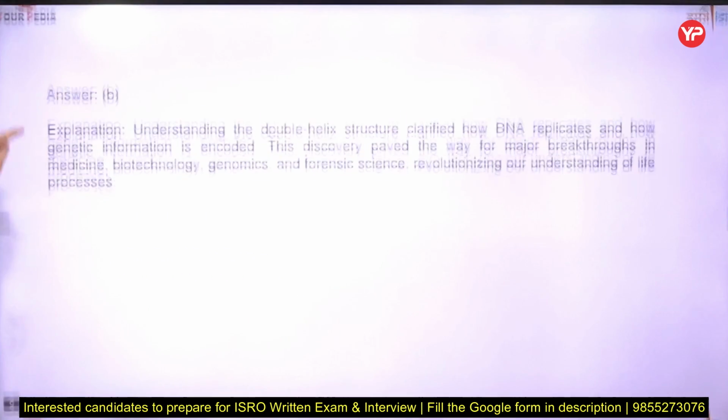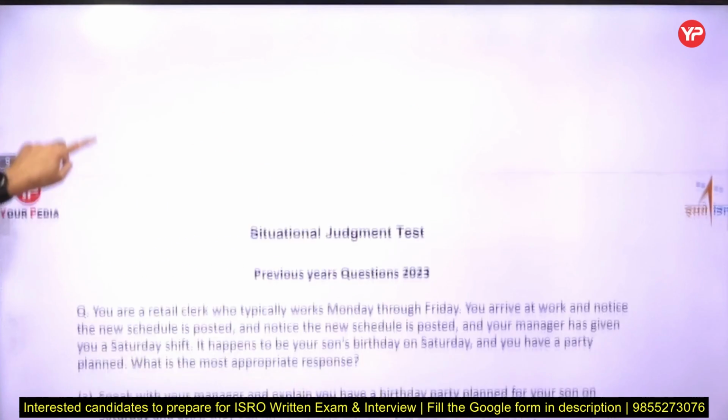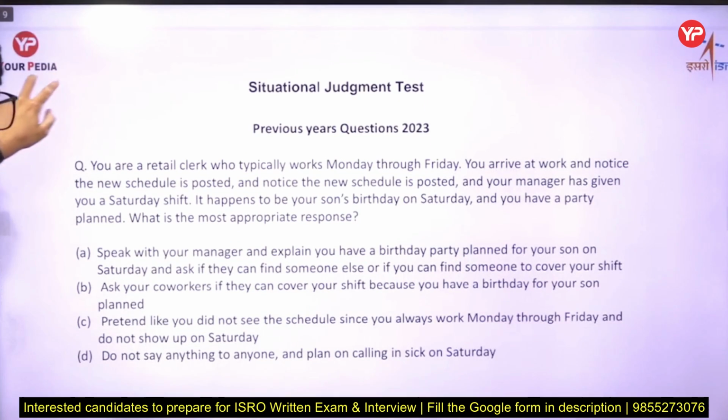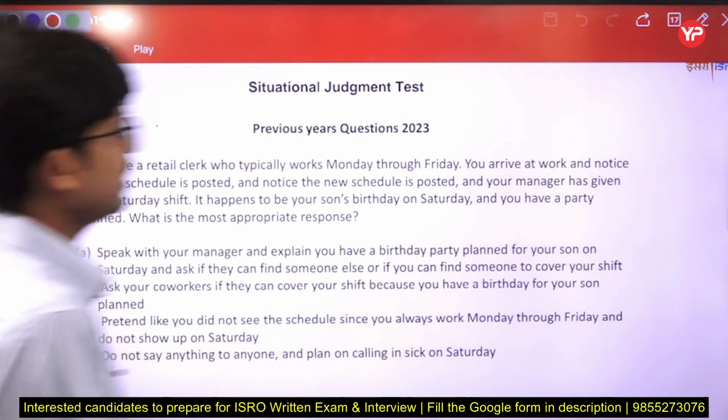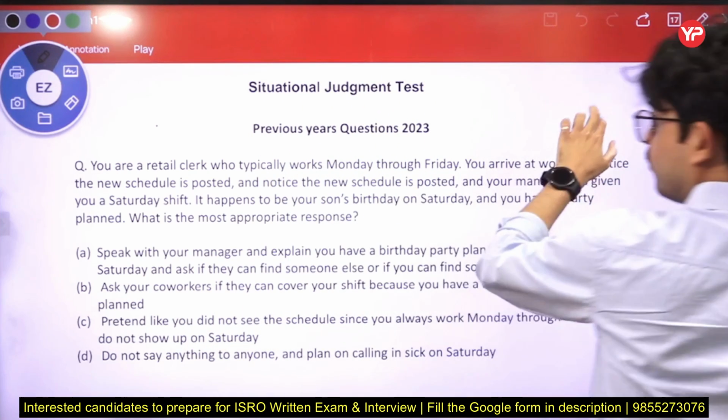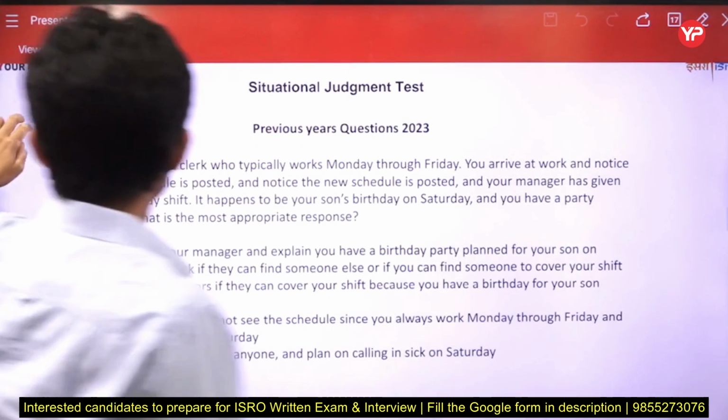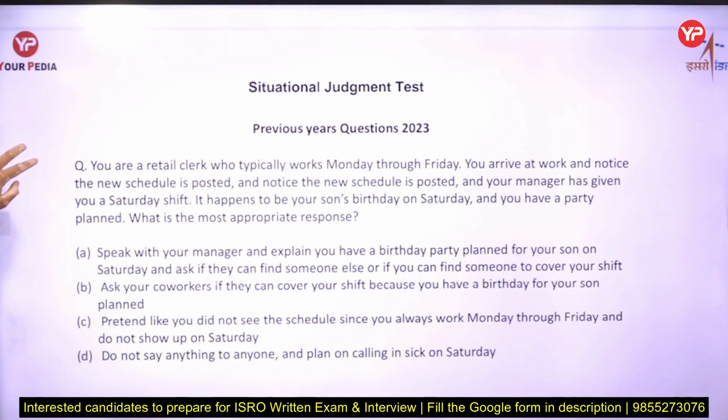Okay, so the next type of question which is coming into the exam is the situational judgment test. Very important, situational judgment test. What is the situational judgment test? Now first of all, remember what a situational judgment test is.